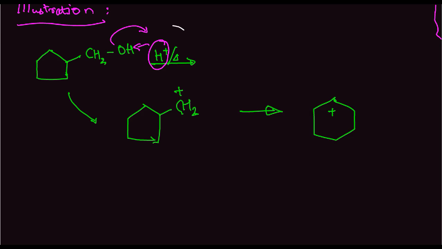And now there was a hydrogen, and there is a hydrogen here. So this hydrogen will fall out by elimination due to the heat, and what we get is this. Final product is a 6-member ring with a double bond here. Okay, so that was dehydration with ring expansion. So this was a form of ring expansion. Now let's look at a form of ring contraction.